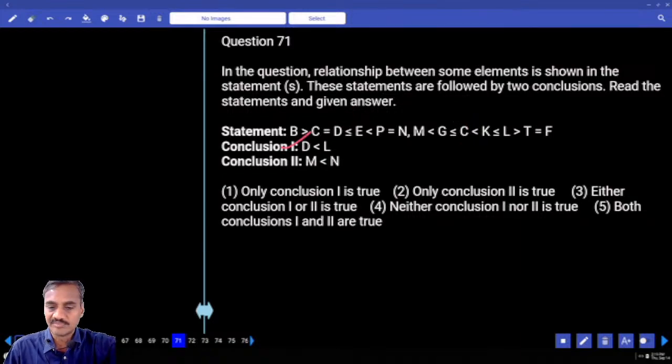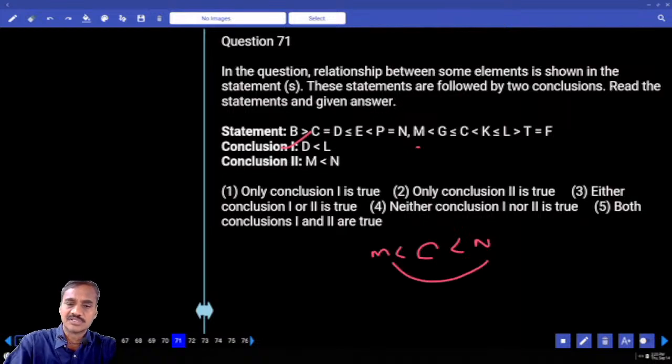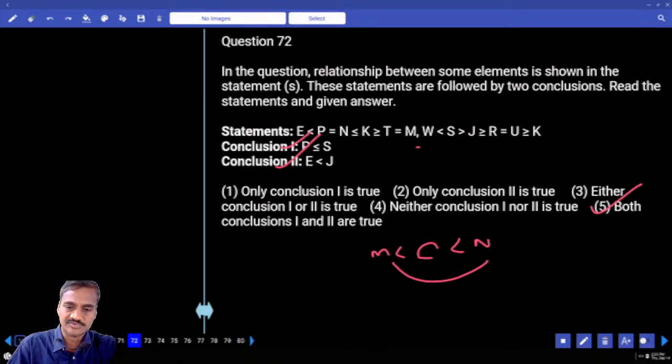And in the next one, M and N. Now M and N is here and M is here. Which element is common between these two? C is common. Now C lesser than N, and at the same time M lesser than C, so M lesser than C lesser than N, M lesser than N. Both 1 and 2, choice 4, question number 71.